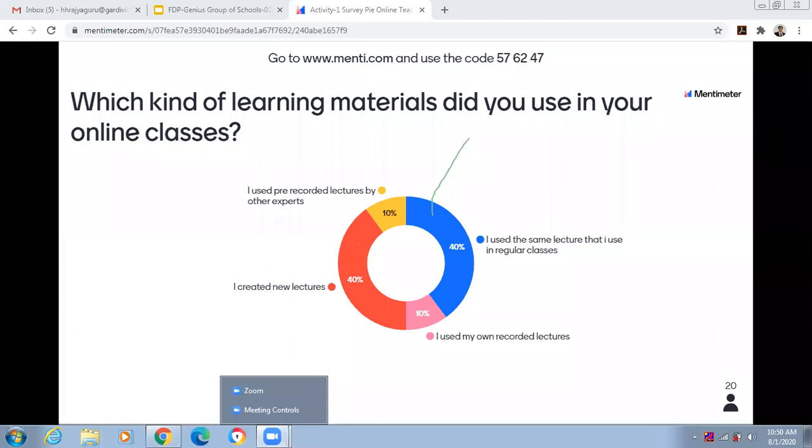It is already available on the Zoom screen. See, on the first line, the code is 576247. I'm repeating again.